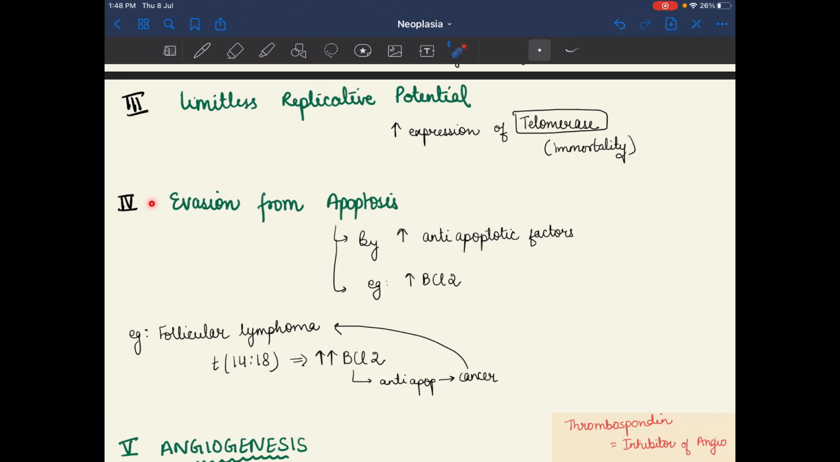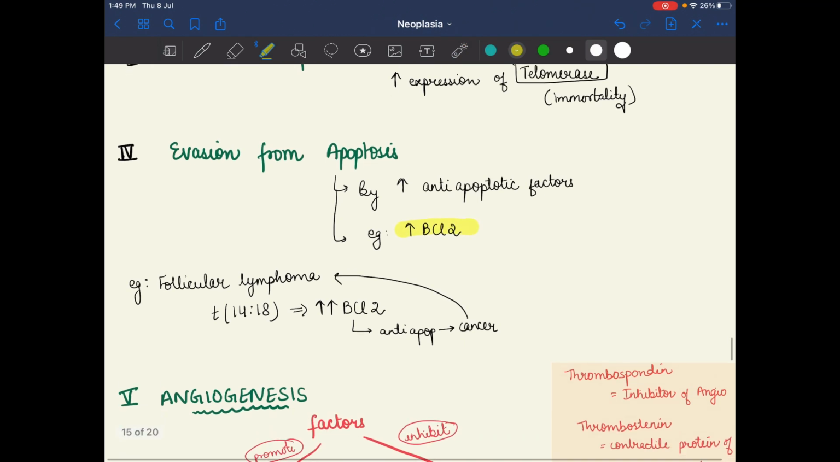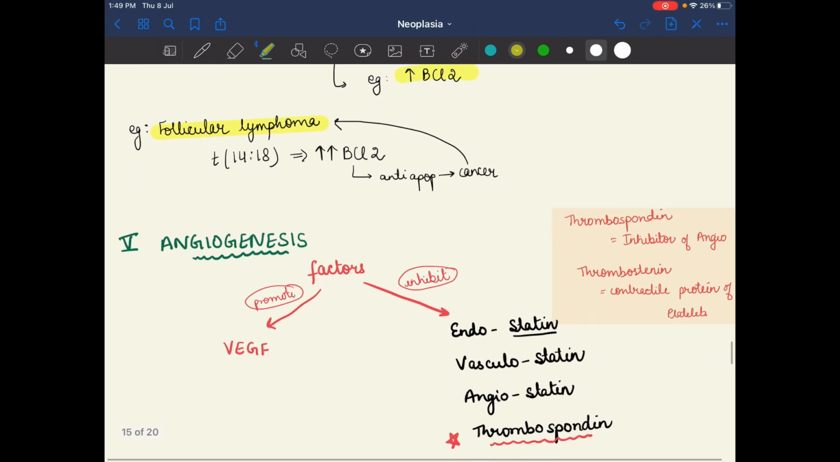The fourth one is evasion from apoptosis by increasing the anti-apoptotic factors, like BCL2, BCLXL, like this. Example is BCL2. An example is follicular lymphoma, in which there is translocation 14:18, and there is an increased level of BCL2, which is anti-apoptotic, and cancer will form. So evasion from apoptosis, example is follicular lymphoma.